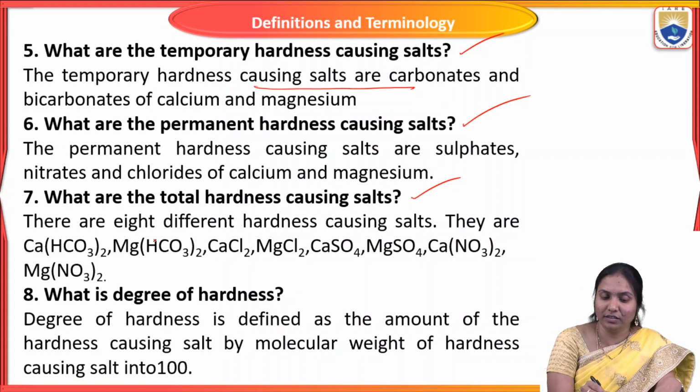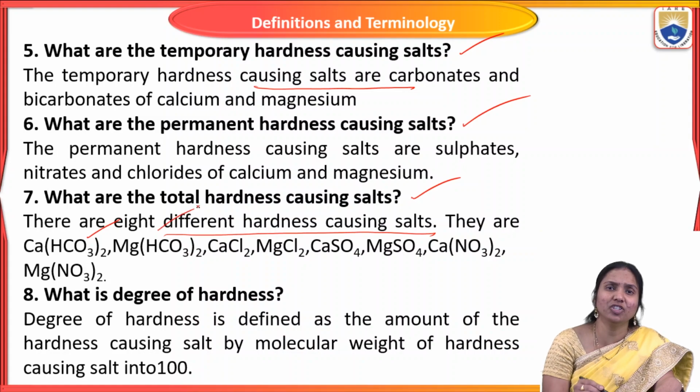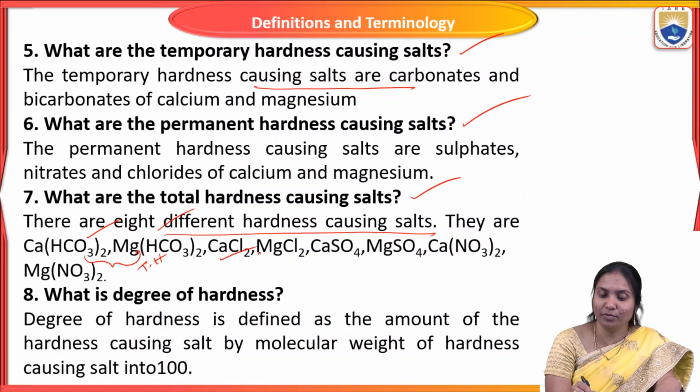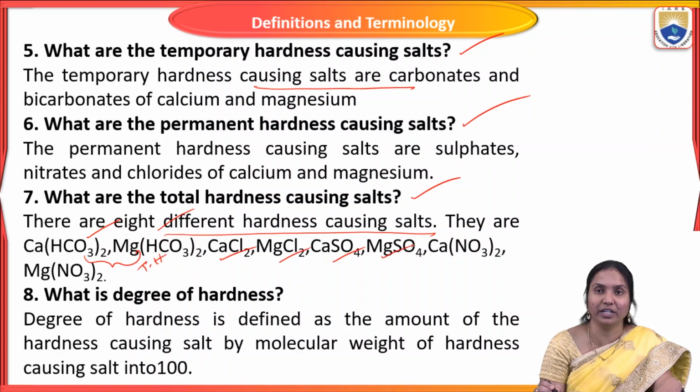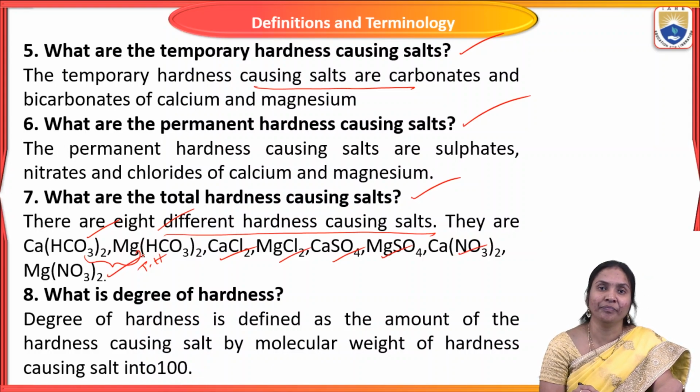So there are eight different hardness causing salts. They are calcium bicarbonate and magnesium bicarbonate; these two are temporary hardness causing salts. And calcium chloride, magnesium chloride, calcium sulfate, magnesium sulfate, calcium nitrate and magnesium nitrate. If these are present in water, that water is considered as total hardness of water.